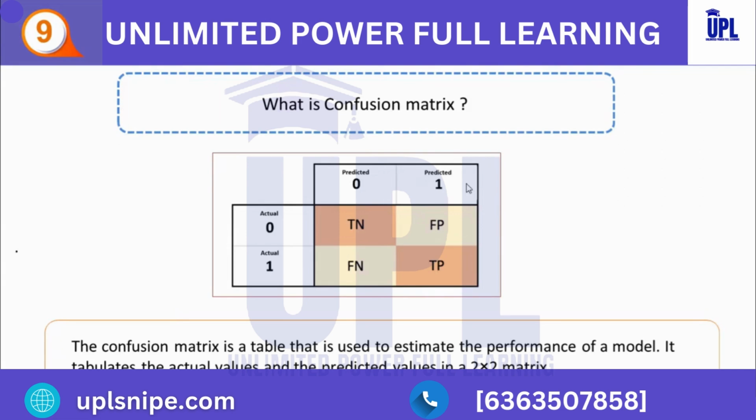After understanding true positive, false negative, and false positive, now let's see what is true negative. So this is a true negative. Here the actual values are false and the predicted values are also false. So if you see, this is the true negative. Here the actual value is false and the predicted value is also false. So this is how the confusion matrix works.